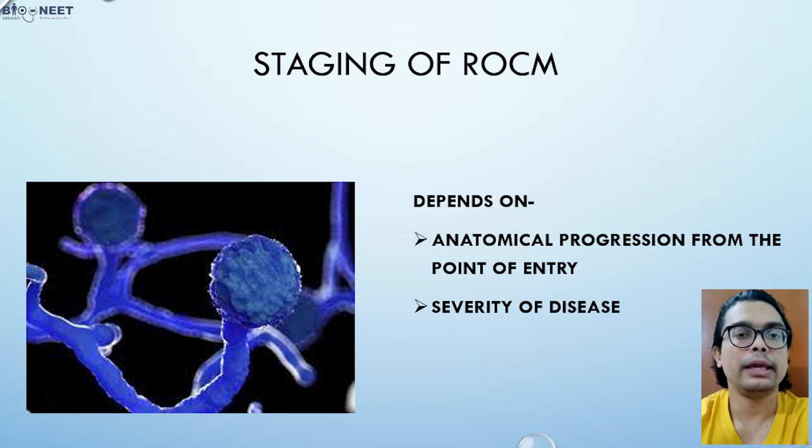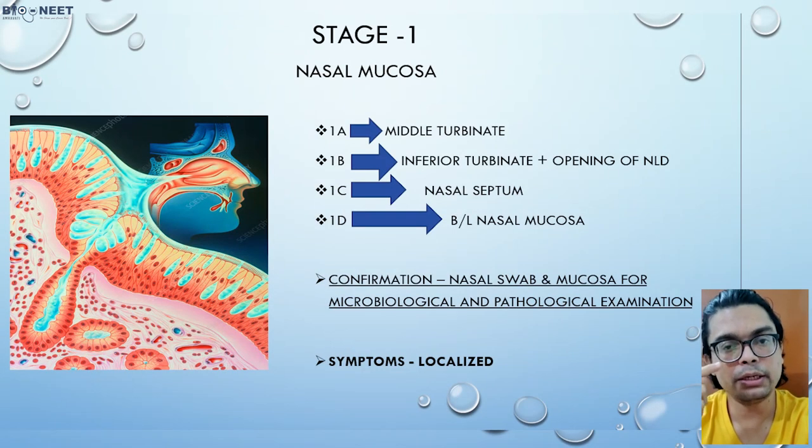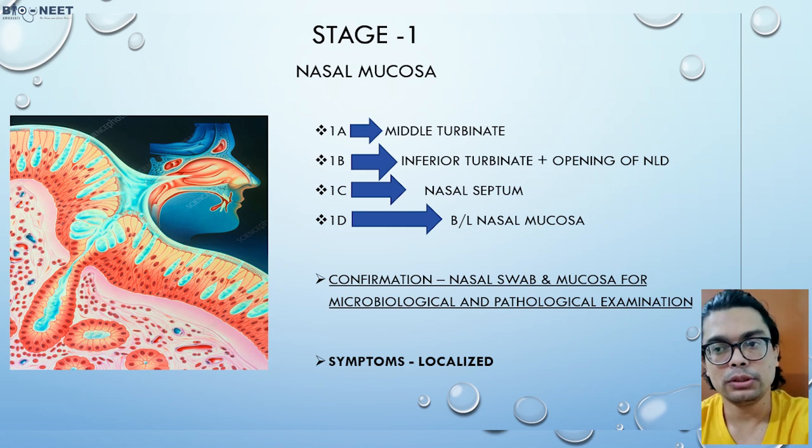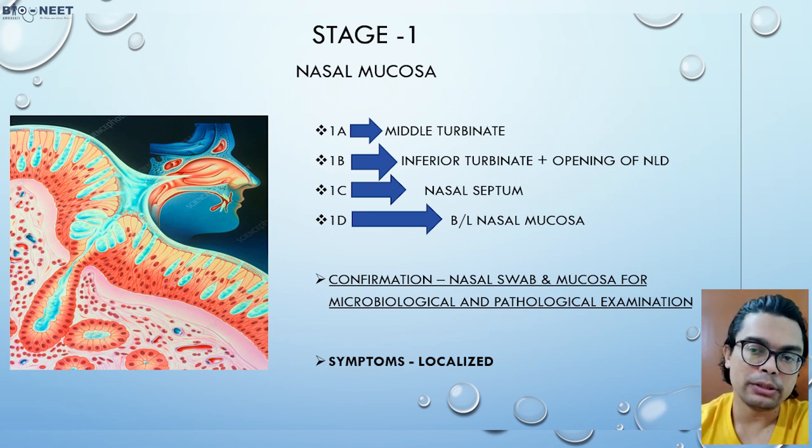Stage 1 is limited to your nose. A is limited to the middle turbinate, B is middle plus inferior turbinate, C is the nasal septum, and D is the whole of the nose. How will you confirm nasal mucosa involvement, or stage 1? Just go for the swab and culture, or microbiological examination.